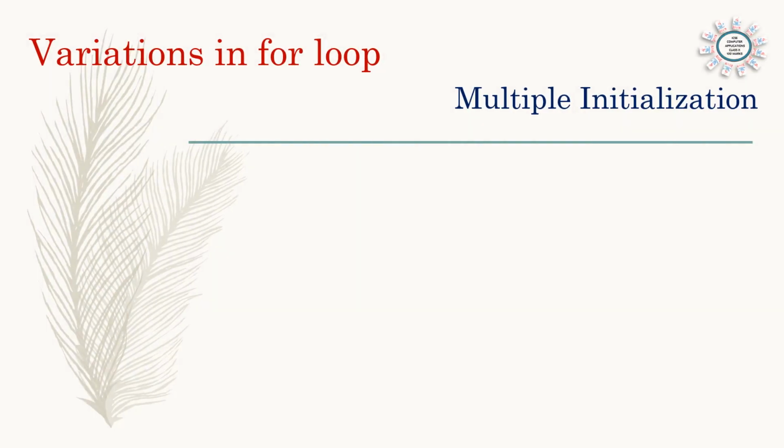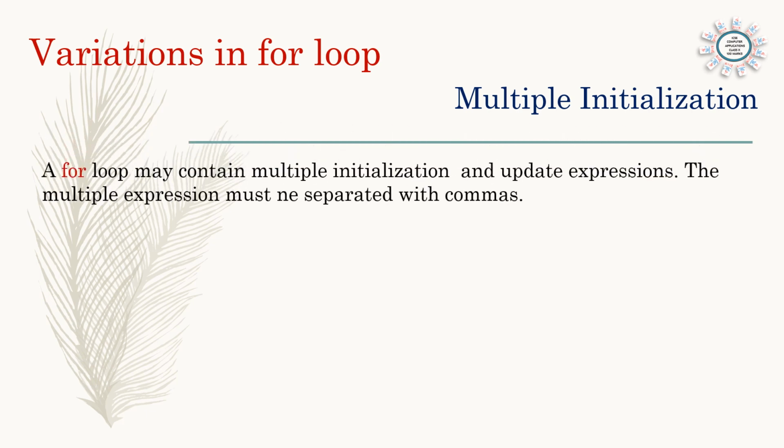Before going to the programs, we also have to see the variations in the for loop. The for loop can be written in different ways. First one, multiple initialization. Multiple initialization means more than one value can be initialized in the for loop. Normally we write int i = 1; i <= 50; i++, so one variable is initialized. But in a for loop we can have more than one initialization, and multiple update expressions.